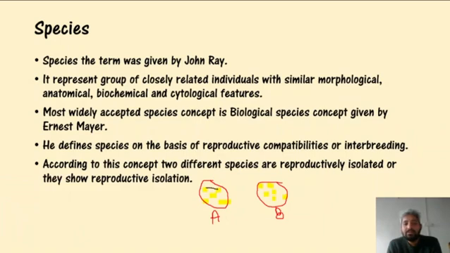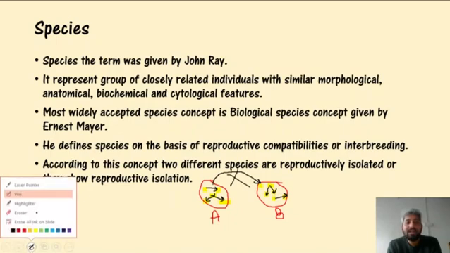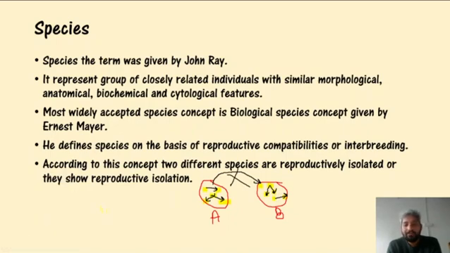The members of this species are able to interbreed among themselves. Similarly, these members are also interbreeding among themselves. But according to this concept, the member of this species and the member of this species, these two members of two different species, are not able to interbreed among themselves because they are reproductively isolated. Getting?